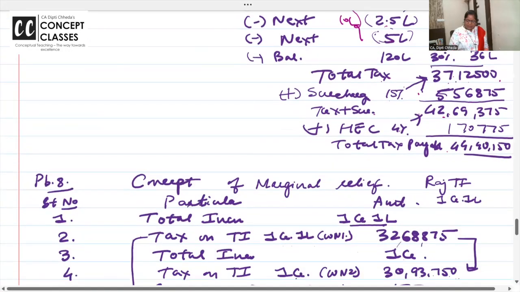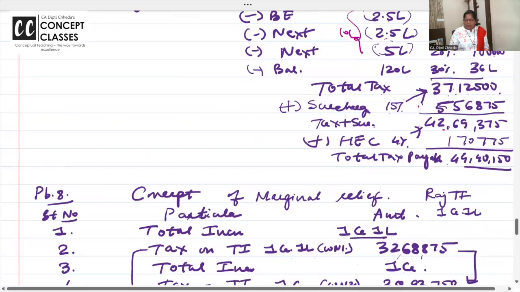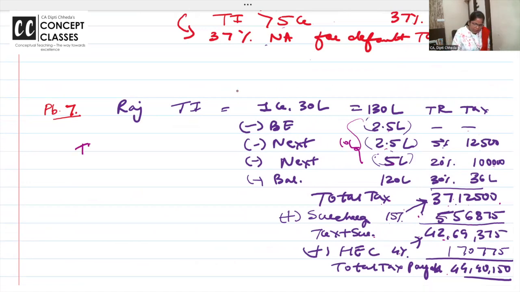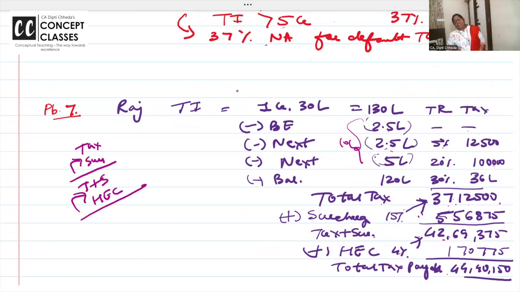Yes, there is a concept of marginal relief, and I'm going to that. But if you earn extra, then on tax you have to pay surcharge, and on tax plus surcharge, both, you have to pay health and education cess. First you calculate tax on income, then surcharge on tax, then 4% health and education cess on tax plus surcharge.